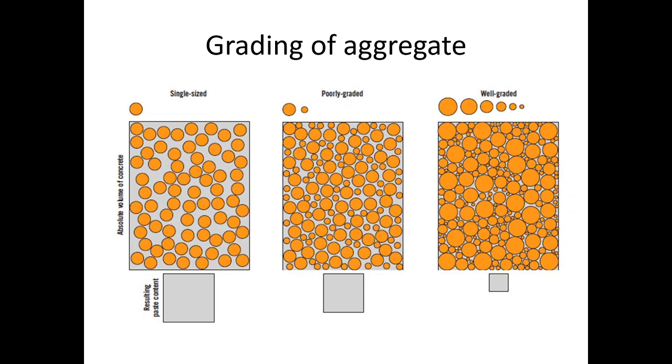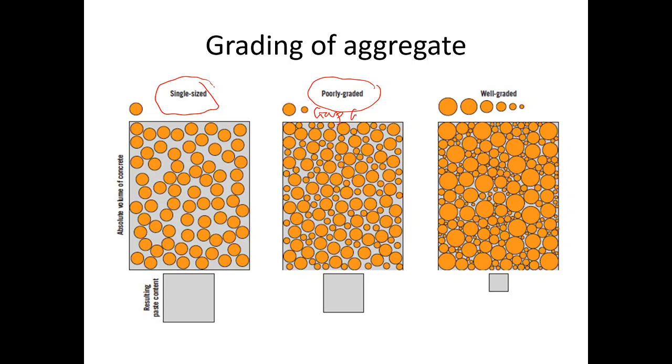Now, these are the different types of grading. In this first picture, you will see single sized aggregate. It is also known as uniformly graded. All the sizes are of the same size, so it is uniform, so uniformly graded. Then this is poorly graded. It is also known as gap graded.